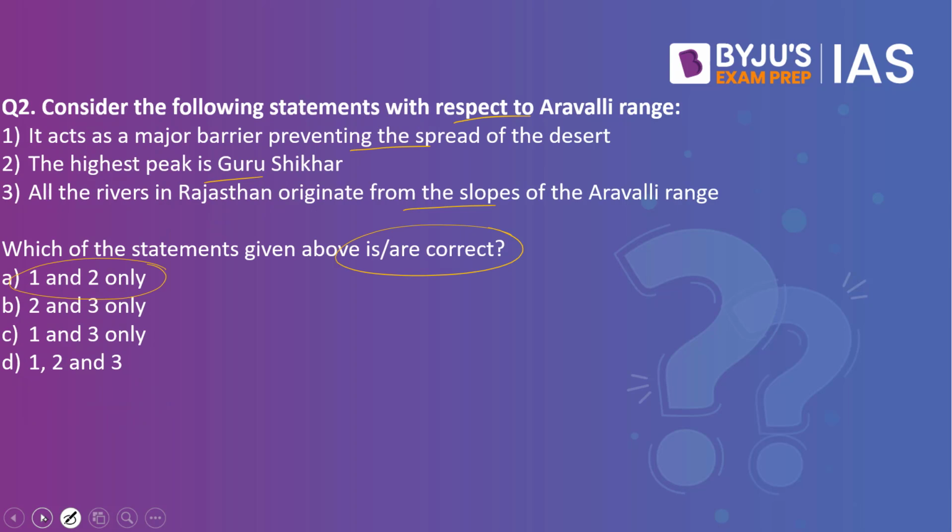Consider the following statements with respect to Aravalli Range. Yes, the Aravalli Range is acting as a barrier. It prevents the expansion of the deserts because of its presence. So the Aravalli Range is acting as a barrier. The first statement is right. When you look into the second statement, yes, the highest peak happens to be Mount Guru Shikhar, and all the rivers in Rajasthan originate from the slopes of the Aravalli Range. This is a wrong statement.